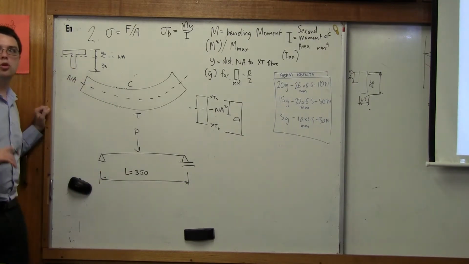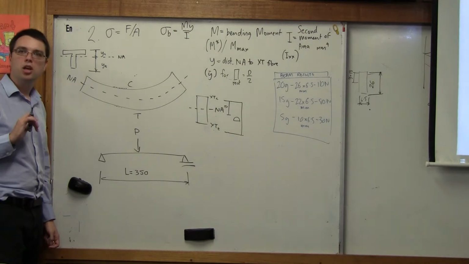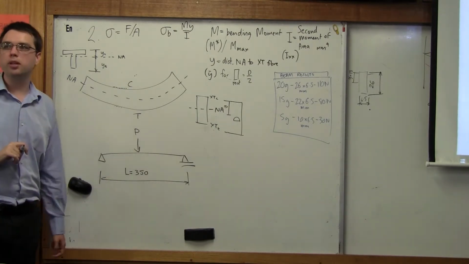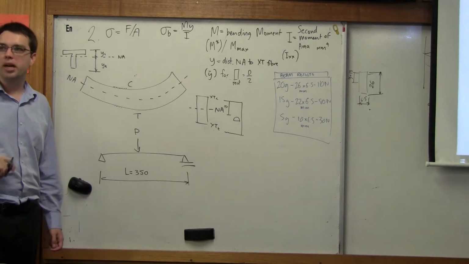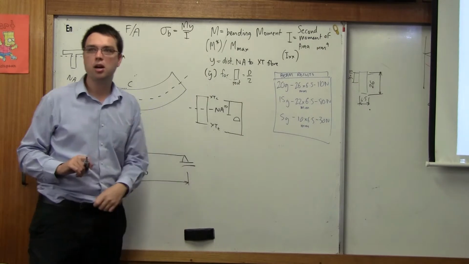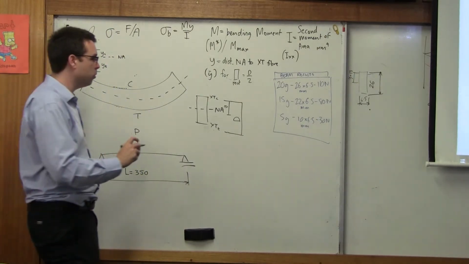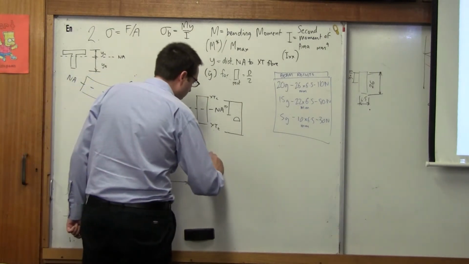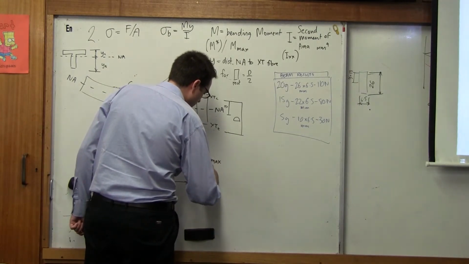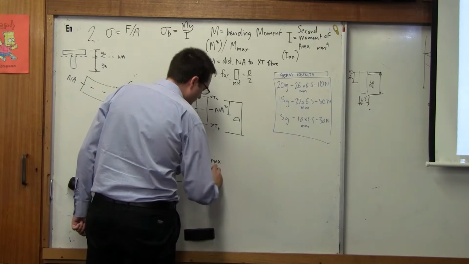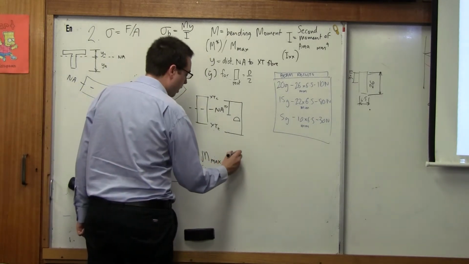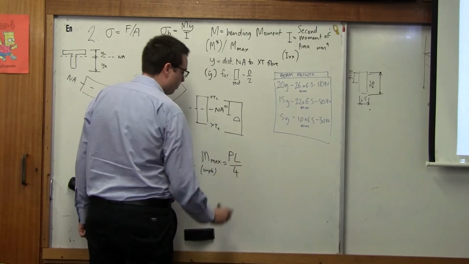Now, I'm going to give you a little bit of a tip, which won't work for everything, but it will work for simply loaded beams. If we want to find the maximum value of M, our M max or M star, we can use a formula which says M max for a simple beam is equal to PL on 4.